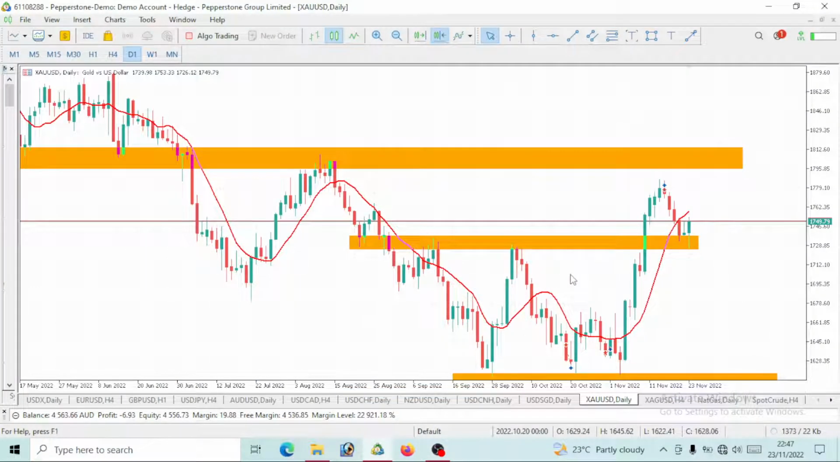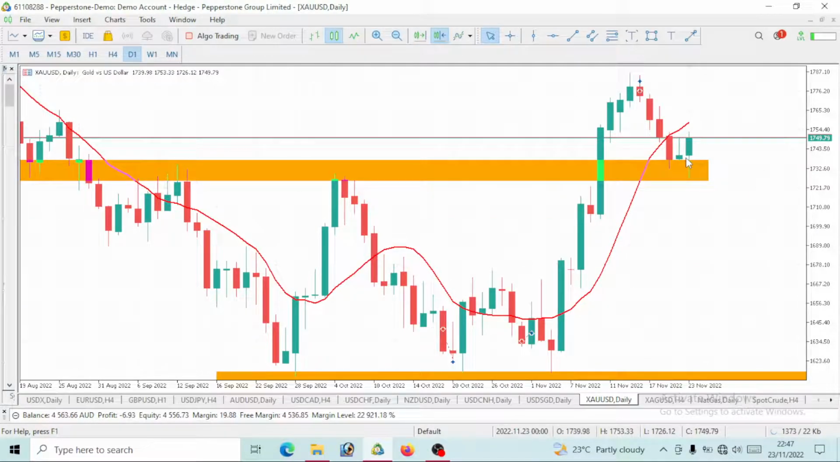So welcome back, guys. Take a look at this gold. We actually predicted a bullish move for today, and we've had that bullish move. So we want to predict where this price will be moving for the next day.